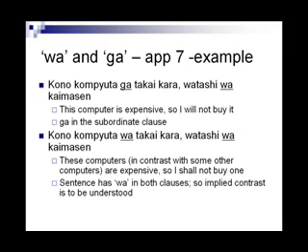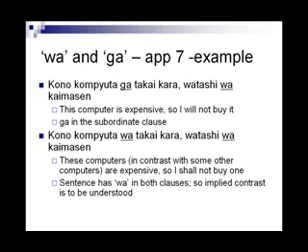Let us look at two more sentences to understand the finer shades of meaning. Kono computer ga takai kara watashi wa kaimasen. This computer is expensive, so I am not going to buy it. The first part ended with kara, so it is a subordinate class. We find ga in the subordinate class. The main class has wa.